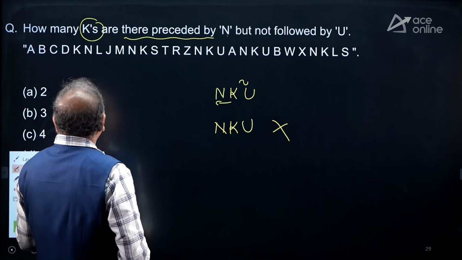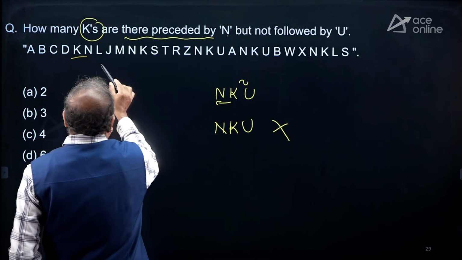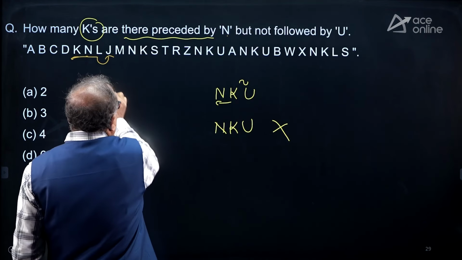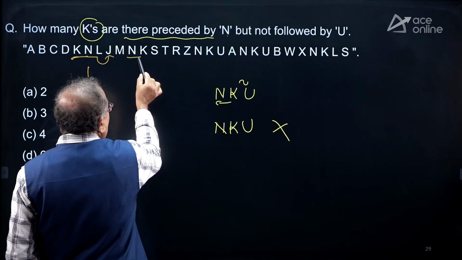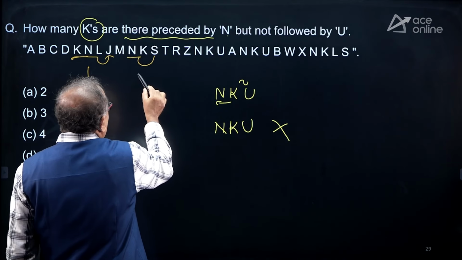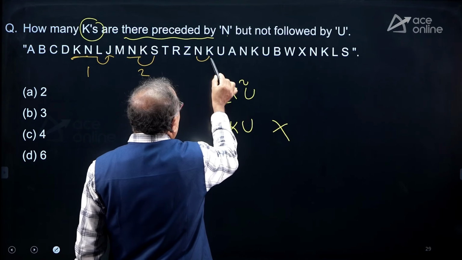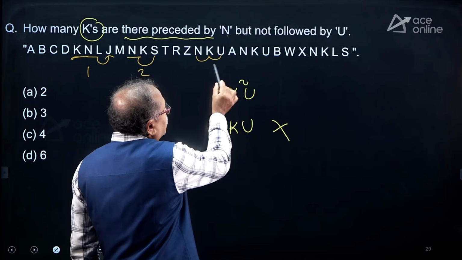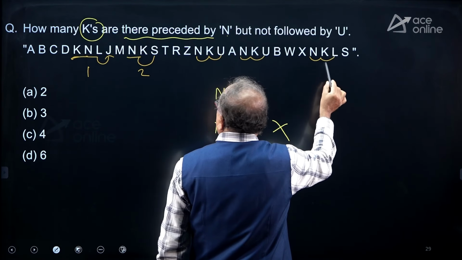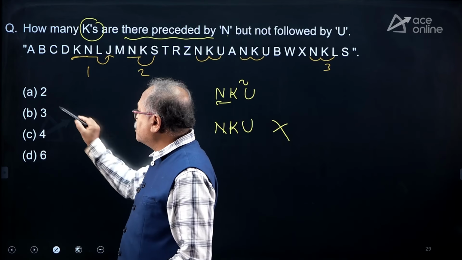Let's count this one. So what I see is, where is N over here? NK. No, this one. NK and J is there. U should not be there. So I get one over here. NK. S is there. U should not be there. So I get the second case over here, and again the NK, but U is there. U should not be there. So NK and U is there. Leave it. NK and L is there. I can see 3 such cases are there. That's your answer. So option choice B.